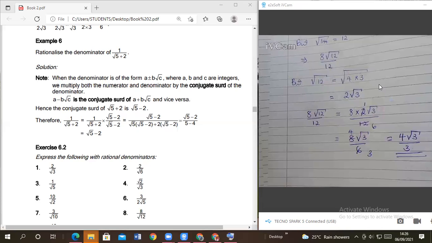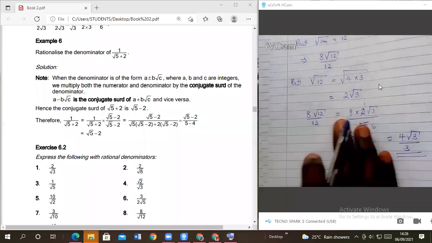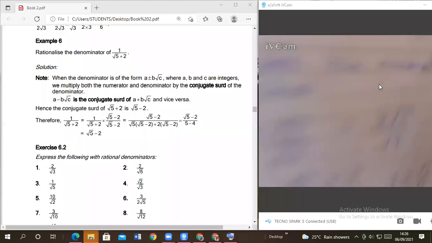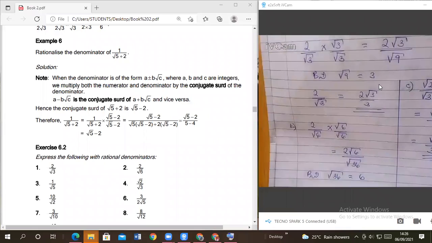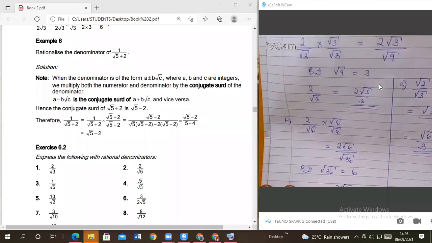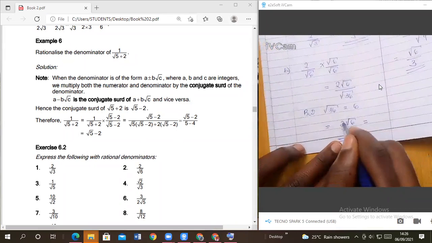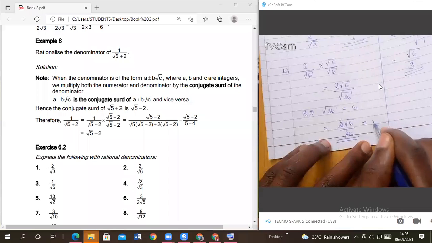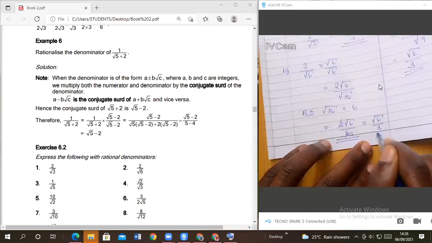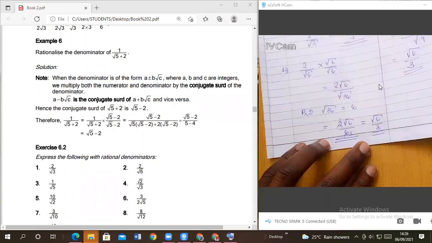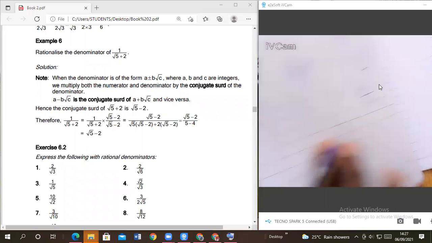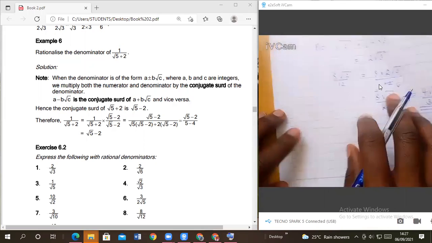Check question. Yes, please. On part B, the answer which we have got, can't you reduce? Which one? Part B, the answer. Hey, this one we have to reduce. Good. Thank you for seeing it. Okay. So this one, by this one will give us 1. So which means it will give us root of 6 out of what? Out of 3. Good. Thank you for seeing that one, Lynette.